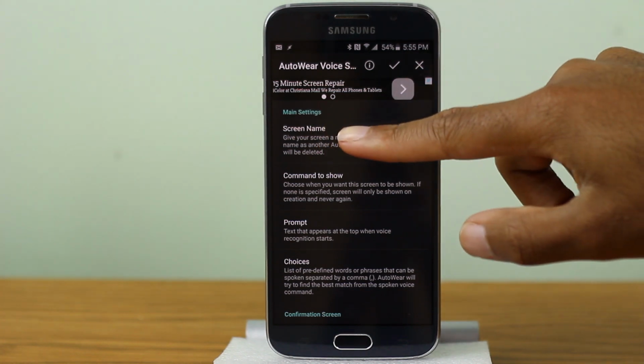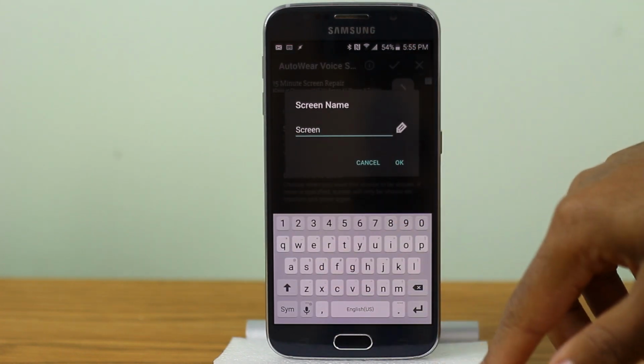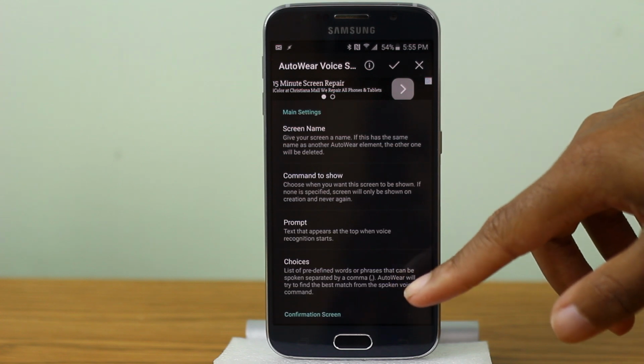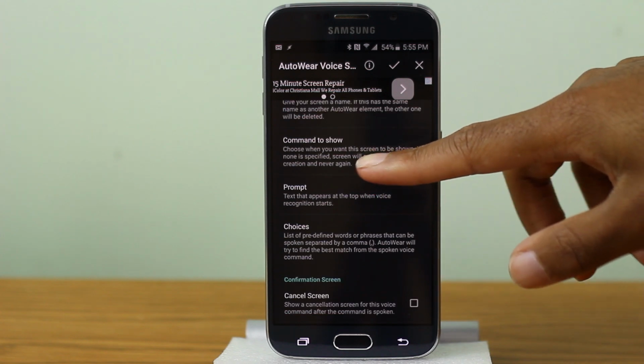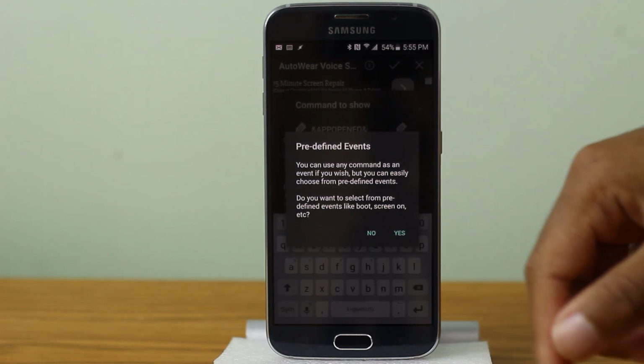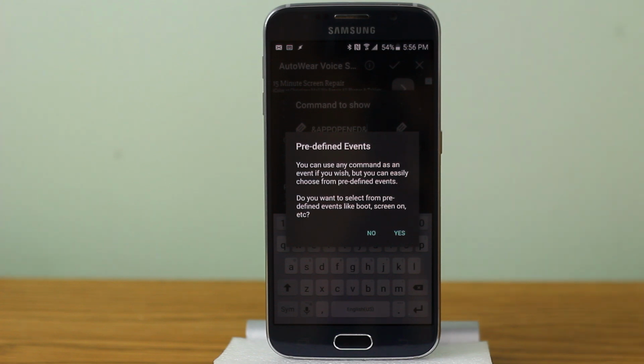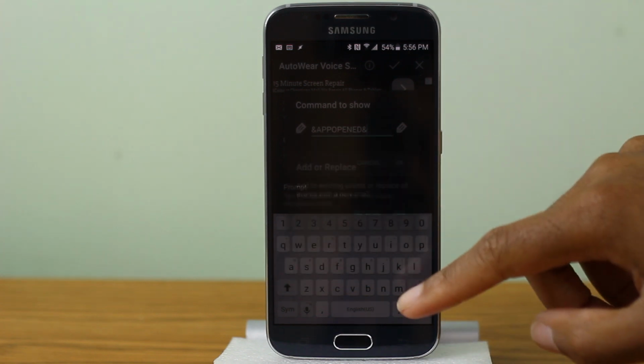So we can call this screen anything we want to call it. I'm just going to call it screen, nothing really fancy. Alright, so commands to show. Now this is pretty much how we are going to have the screen come up. Now I like to do on shake, which pretty much means when I shake my watch that the screen will display. Now if you don't want to shake, you can use a lot of other predefined commands.